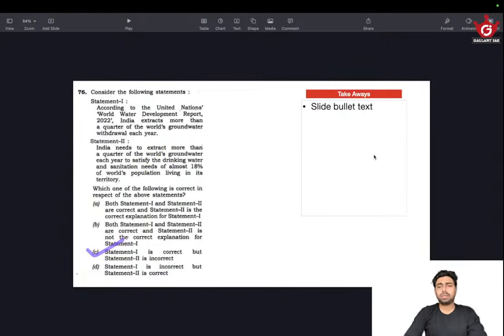So that's about it, and there is no particular takeaway I would say, but water stressed regions have an idea, and Niti Aayog's Composite Water Management Index.